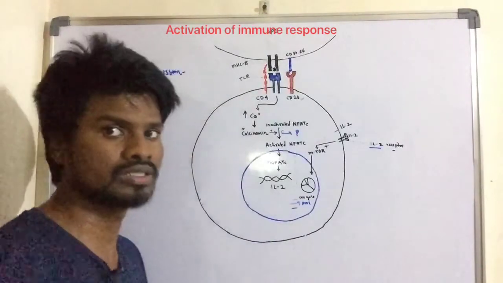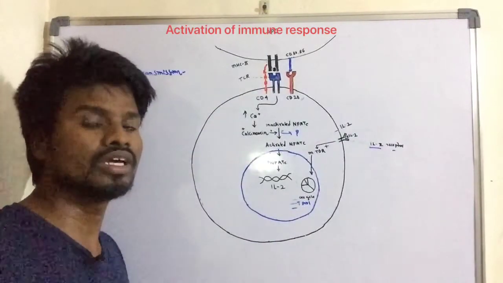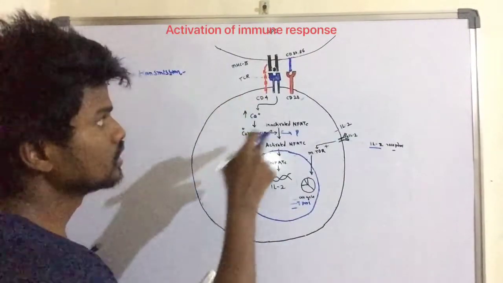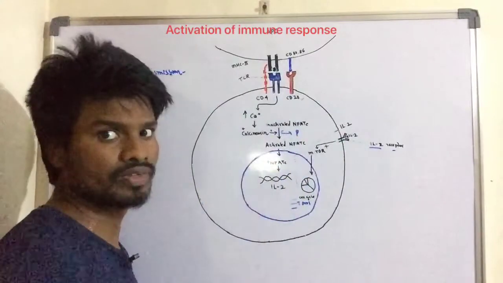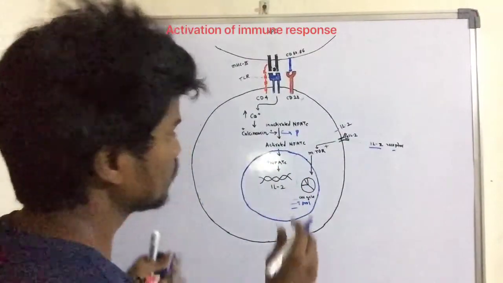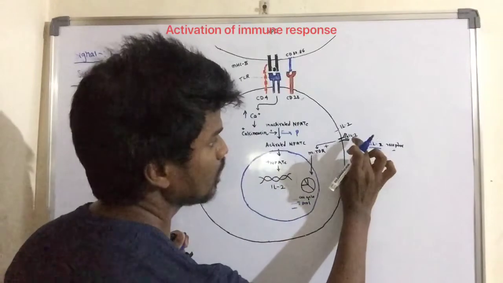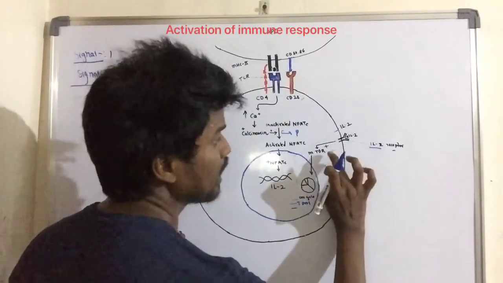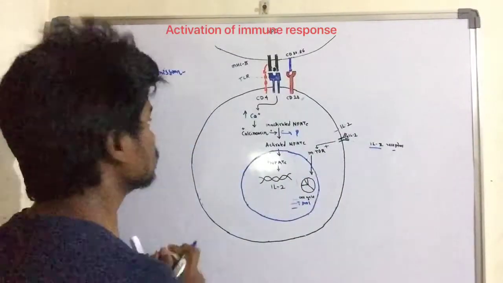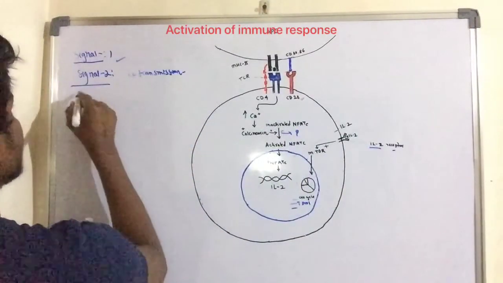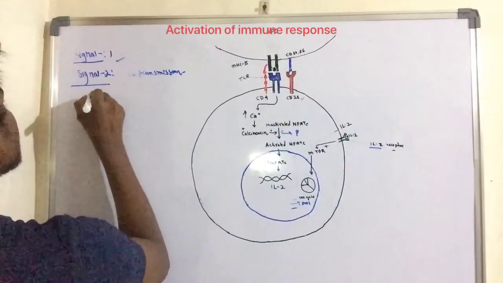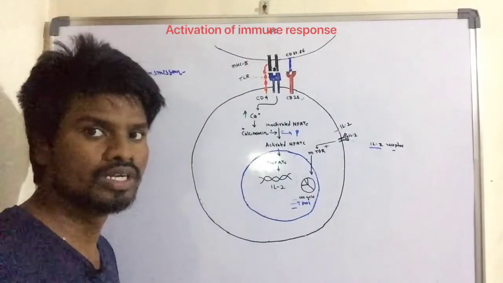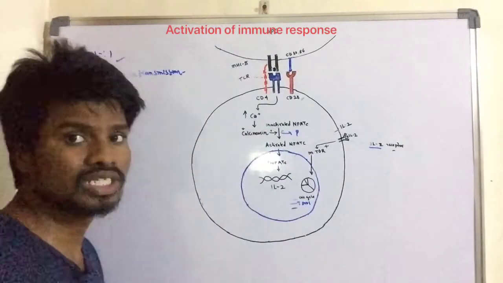Any immunosuppressant agent we give could act by any of these pathways. After the release of interleukin 2, it binds with the interleukin 2 receptor, that may activate mTOR. So this process we can simply refer to as the signal 3 pathway.